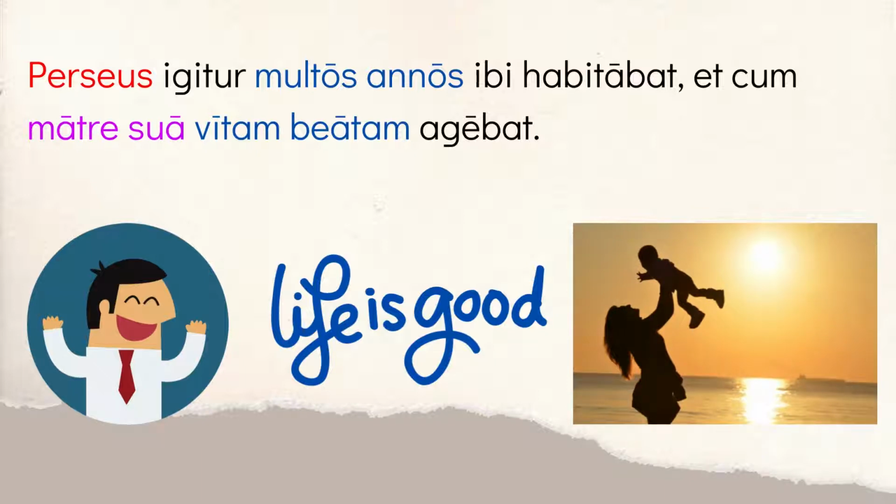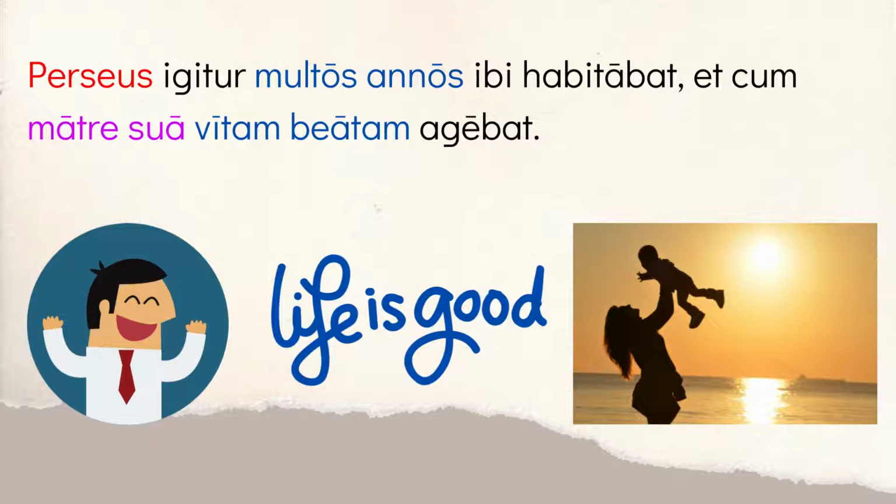We have Perseus igitur multos annos ibi habitabat, et cum matre sua vitam beatam agebat. So Perseus, therefore. And remember, the backstory is they've been saved. They're on the island of King Polydectes, Seriphos, and they've been given a safe place to live. So here we're saying Perseus, therefore, he lived, habitabat, he was living or he lived. Ibi here means there, and it's referring to the safe house he has in King Polydectes' kingdom. And he lived there for many years, multos annos.